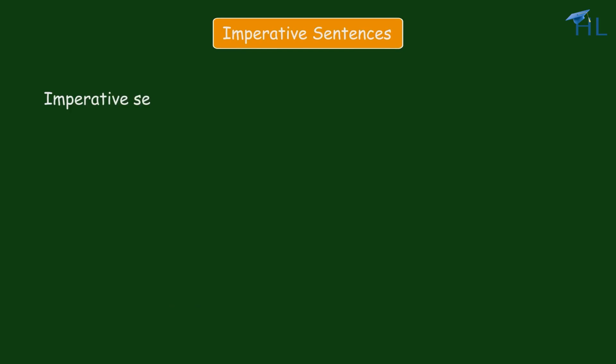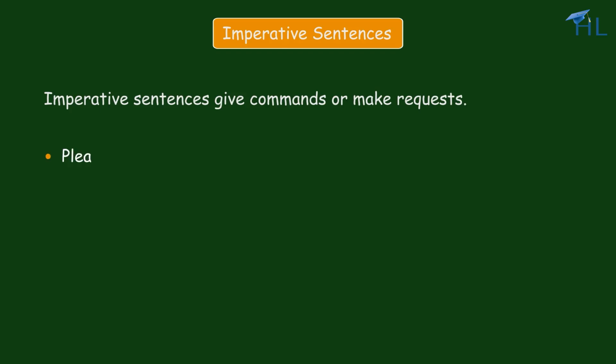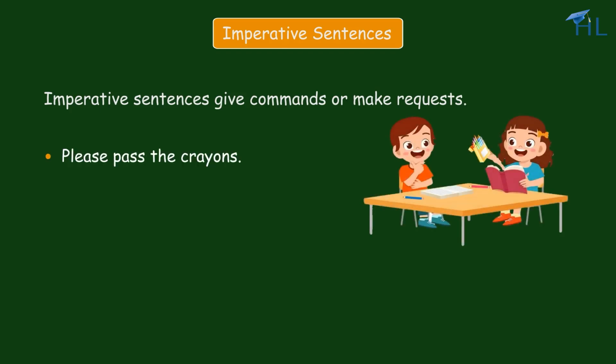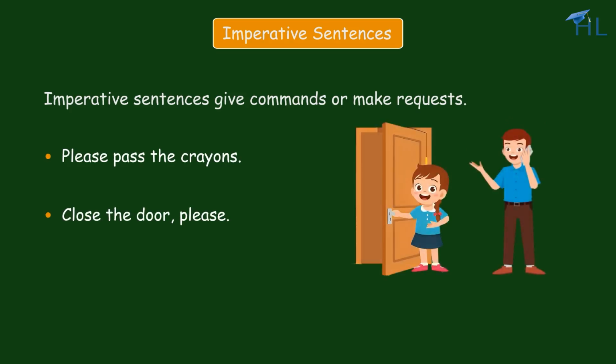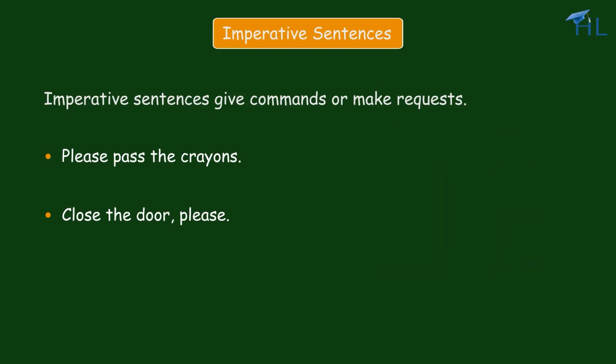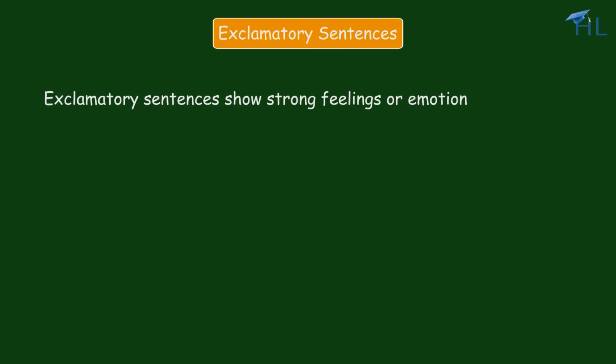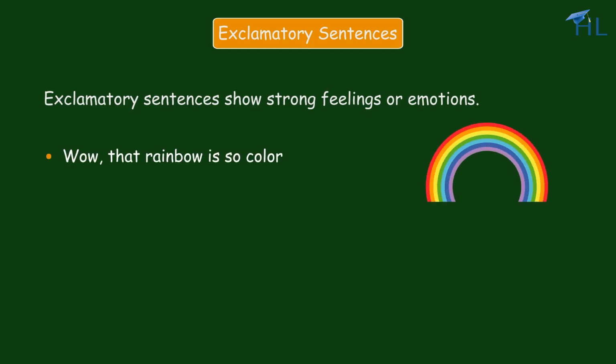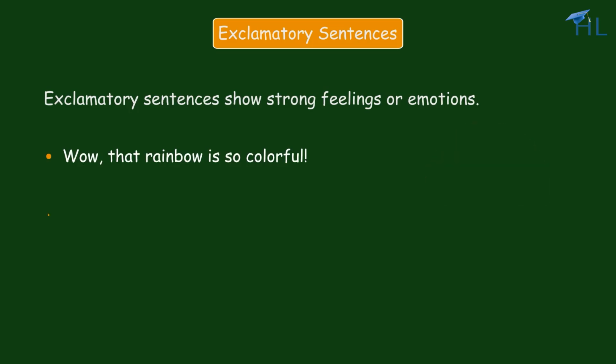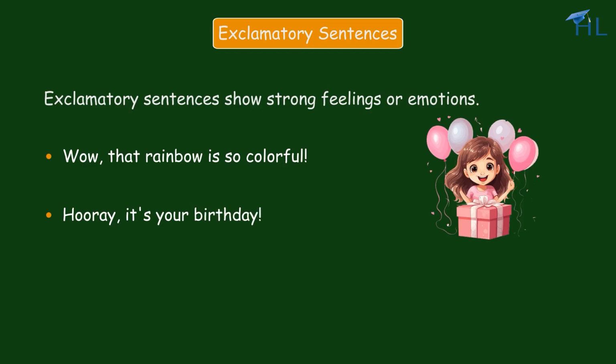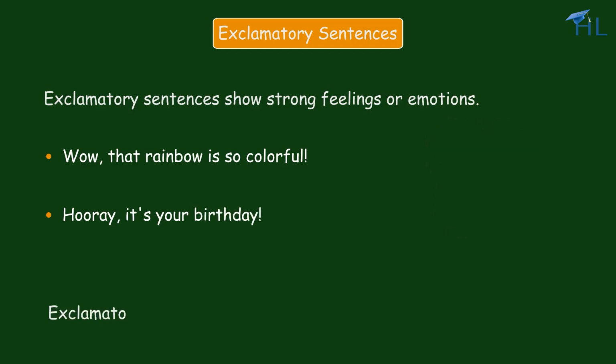Imperative sentences give commands or make requests. For example, please pass the crayons, or close the door please. Exclamatory sentences show strong feelings or emotions. For example, wow, that rainbow is so colorful! Or, hooray, it's your birthday! Exclamatory sentences end with the sign of the exclamation mark.